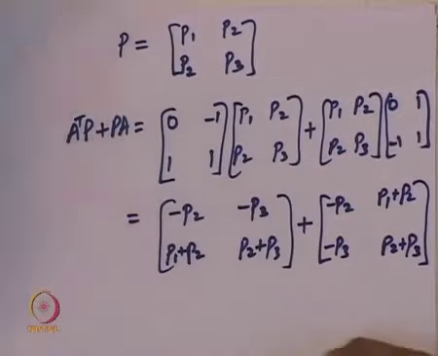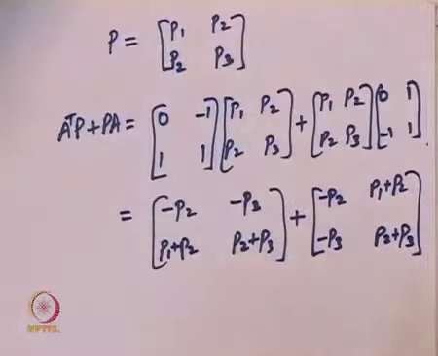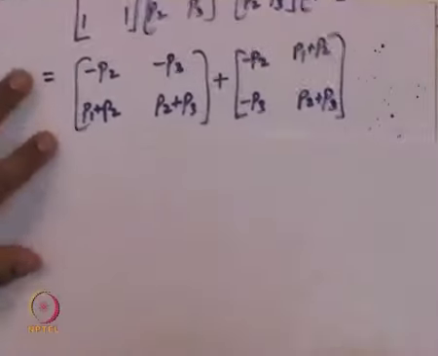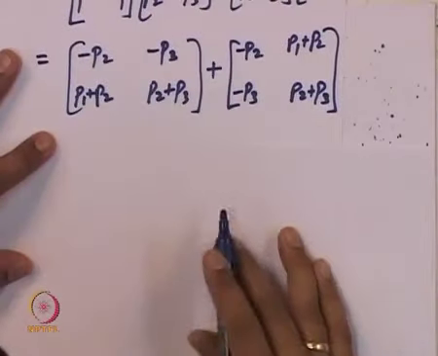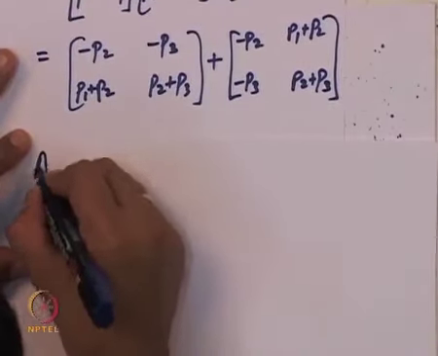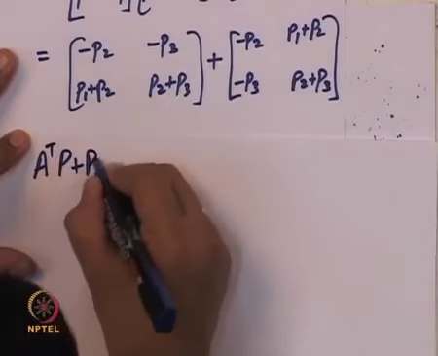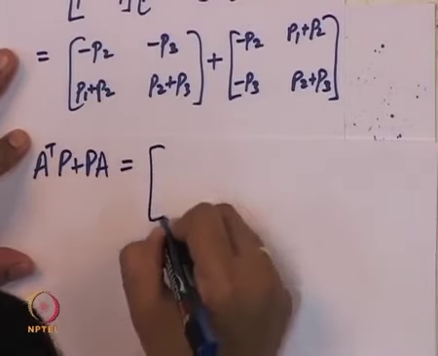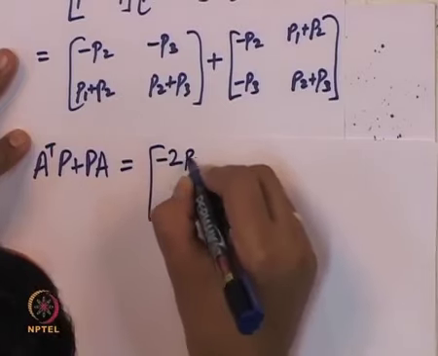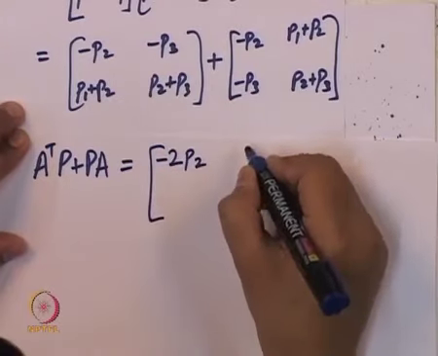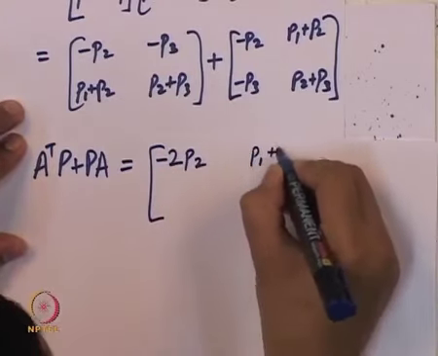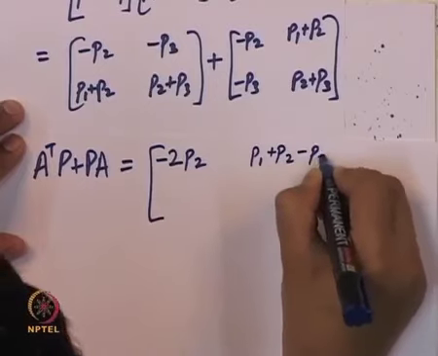So now we will equate this to Q, and while doing that, we can add these two matrices to get finally A transpose P plus PA equal to minus 2 P2, P1 plus P2 minus P3.